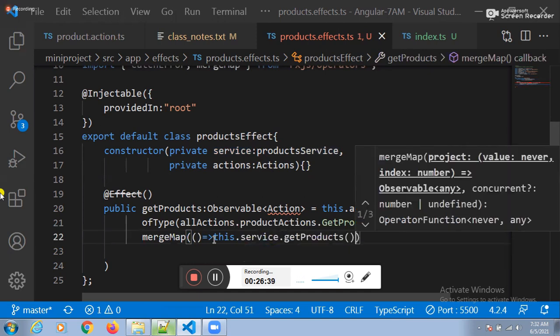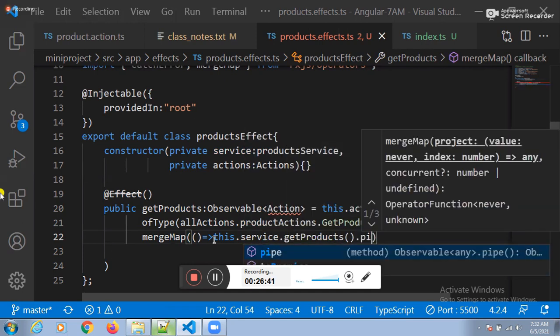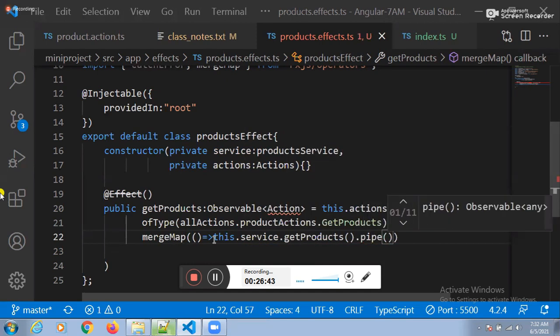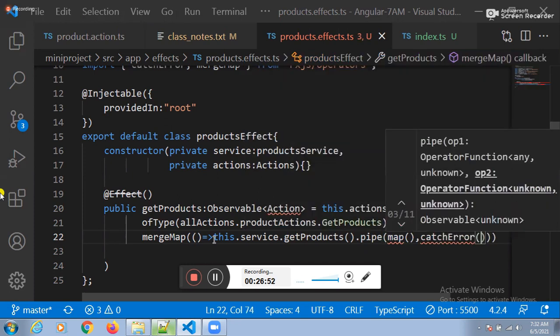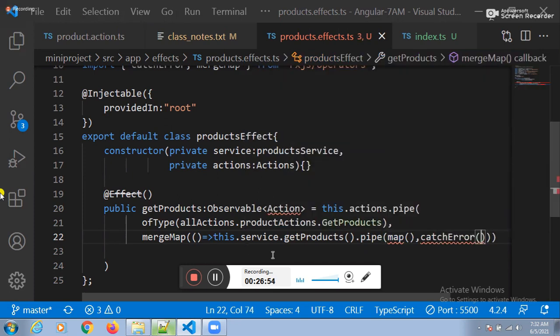Fine. We need to catch the two responses, na. To catch the positive response, which function? The map function. To catch the error response, which function is available? The catchError function. To catch the positive response, we have the map function. To catch the error response, we have one more function, the catchError function.